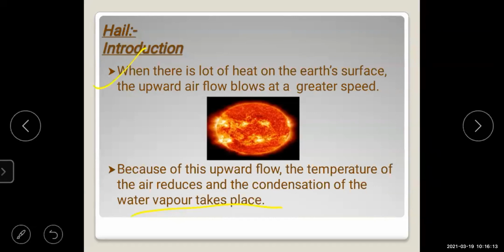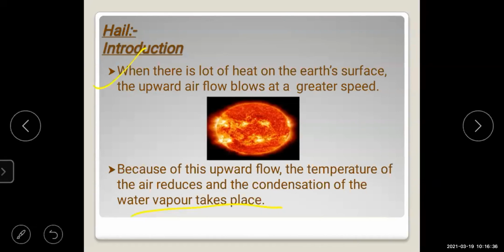Then condensation of the moisture, water vapor, takes place. Then the water droplets move to a higher altitude and the temperature drops further. At that time you can see the solidification of these droplets and then the hails are formed.